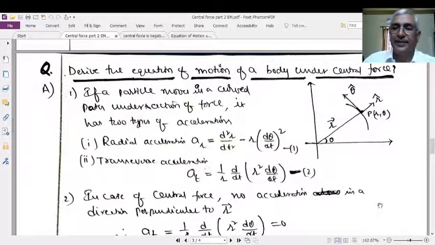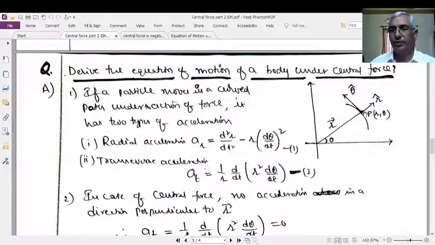Just now I said that every particle or every body moves by following a certain equation of motion, or there is some equation of motion which governs the motion of a particle moving under central force. Right. Let the particle be here.